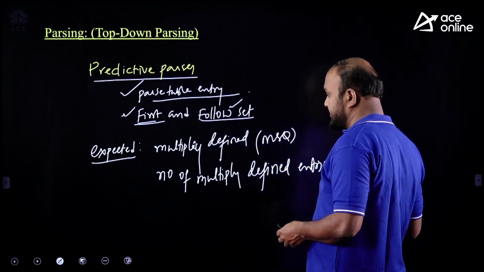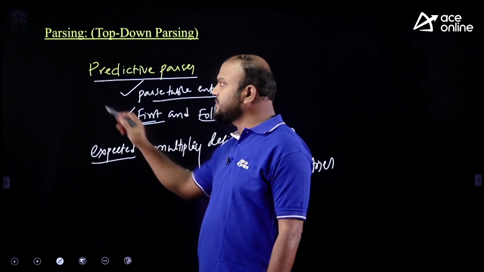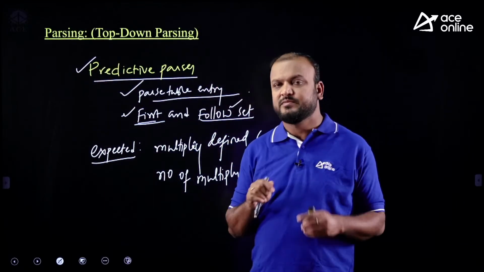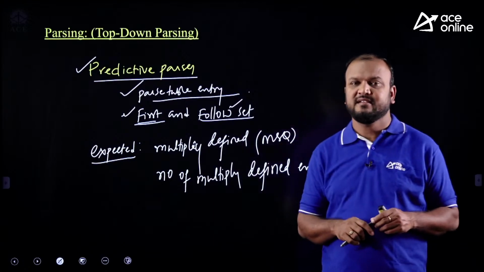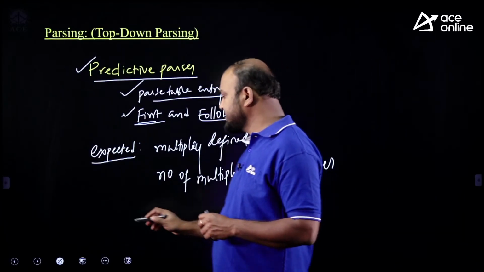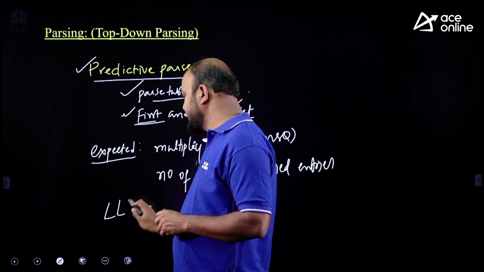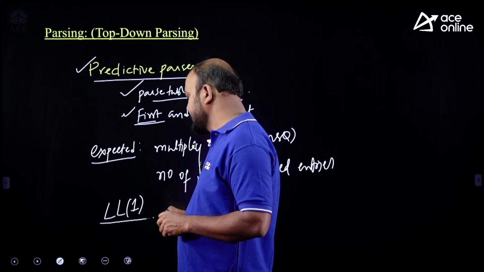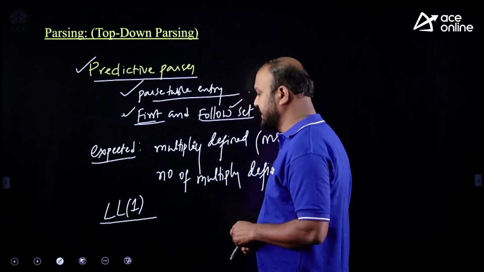In a predictive parser, multiply defined entries are possible. If multiply defined entries are there, such grammars are not suitable for parsing techniques. So which grammars are suitable? The type of grammar that is suitable for predictive parsing is called LL(1) grammar.